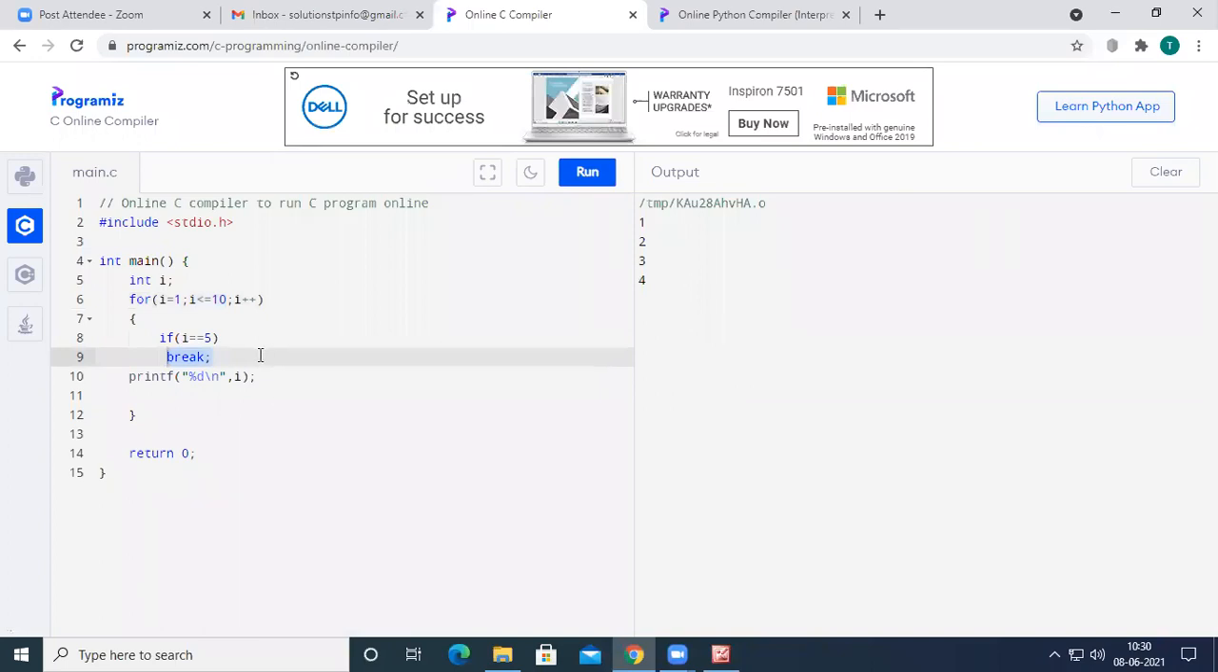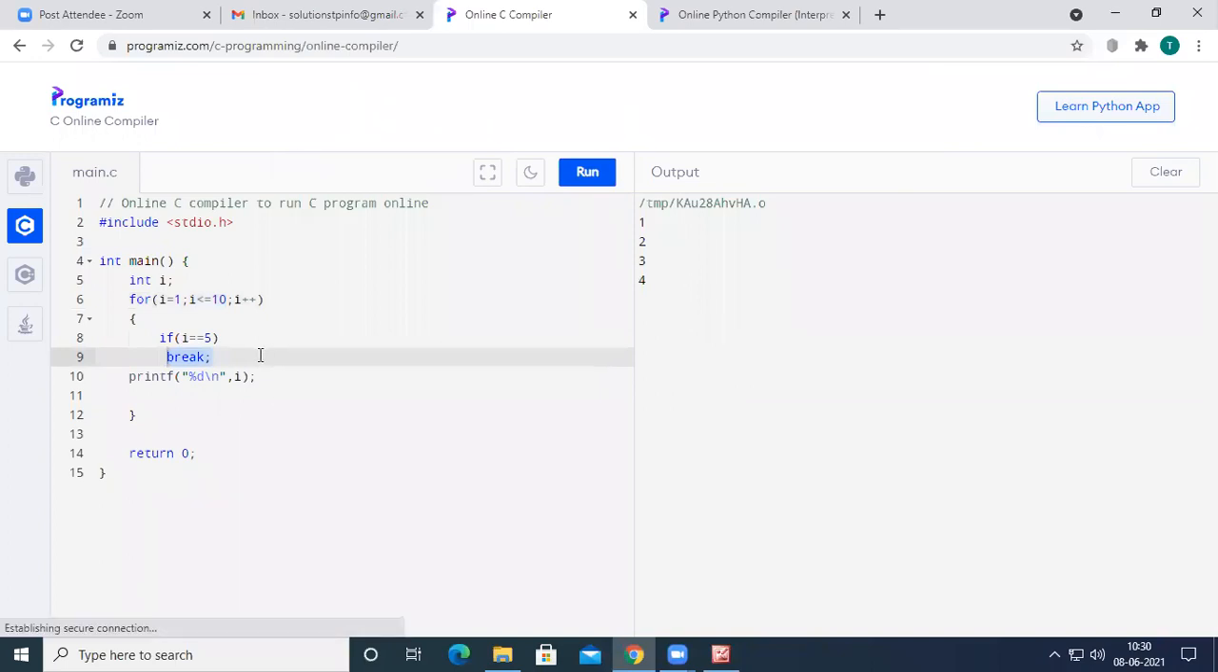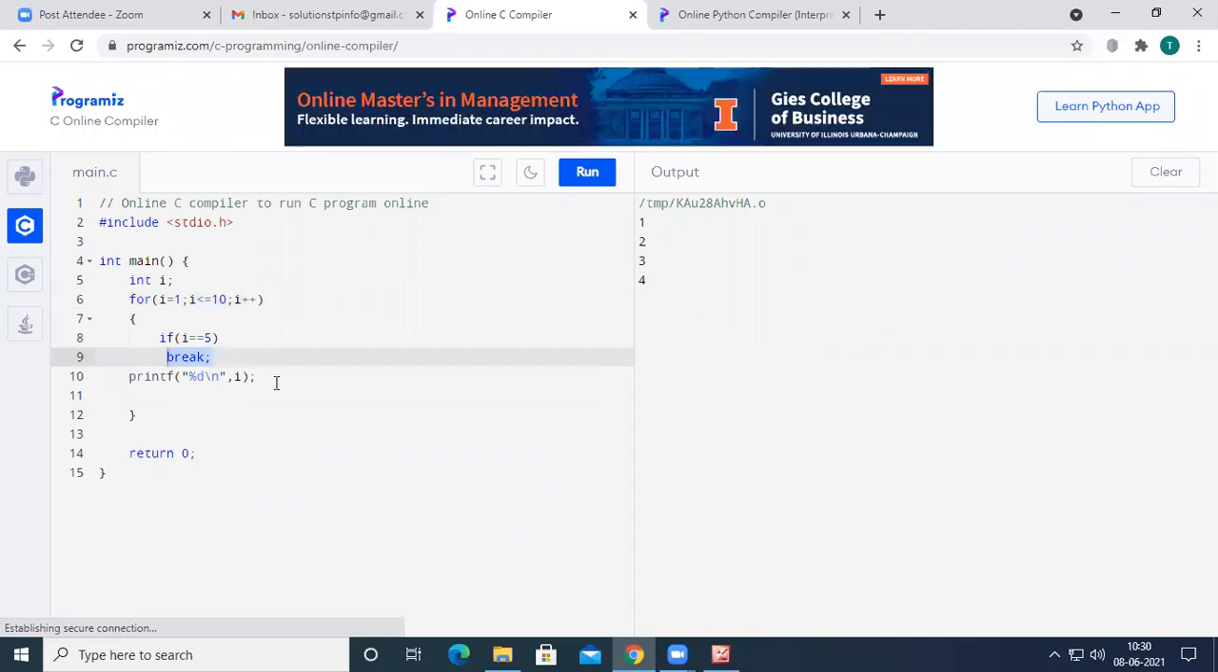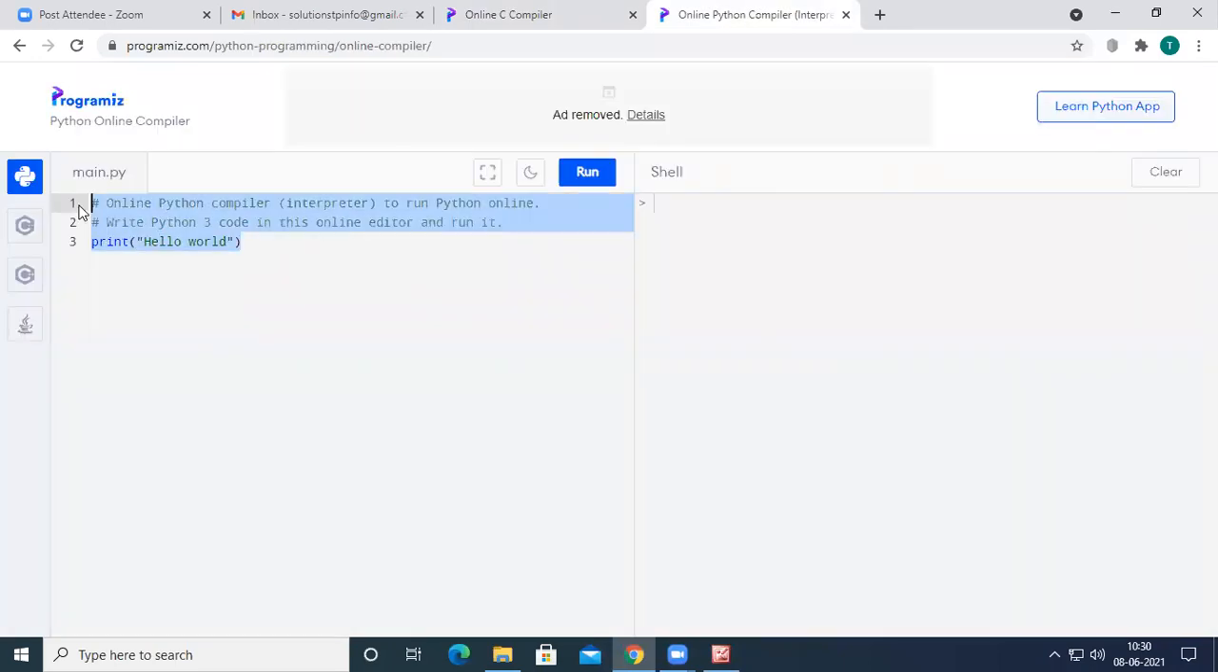So the break statement is going to break the iteration, or it is going to terminate the iteration. The similar thing will be done in case of Python also. So let us assume here in Python, let us take the for loop. For example, there is a variable A. Variable A contains the text CSE, AIML, and DS.